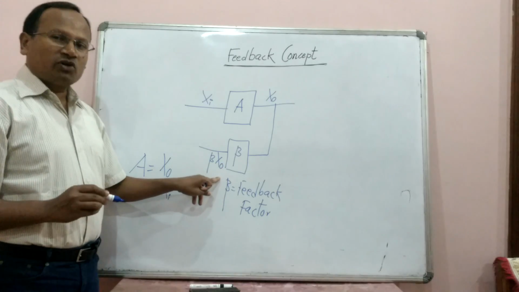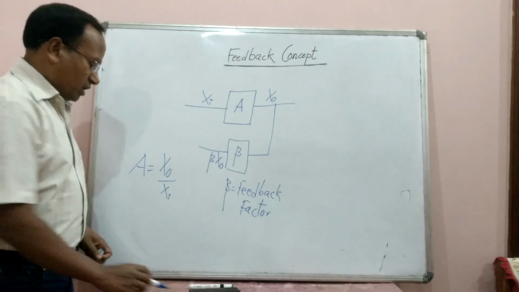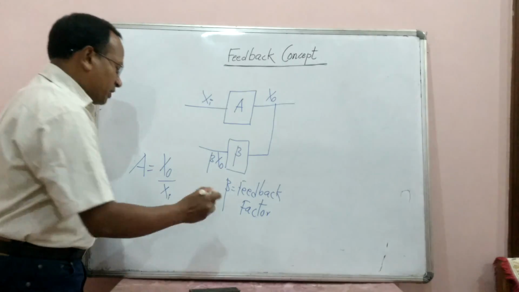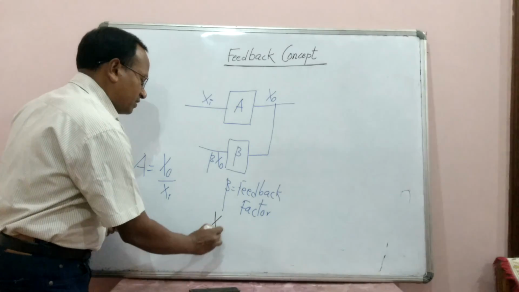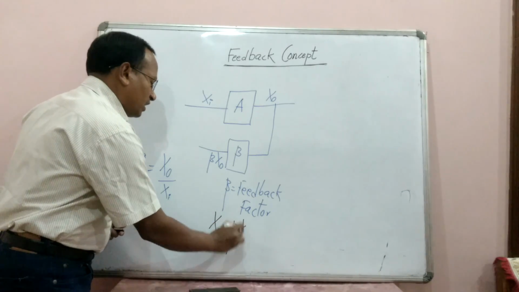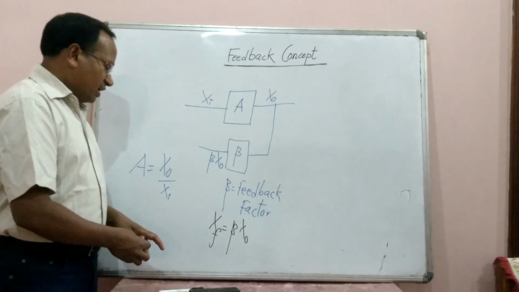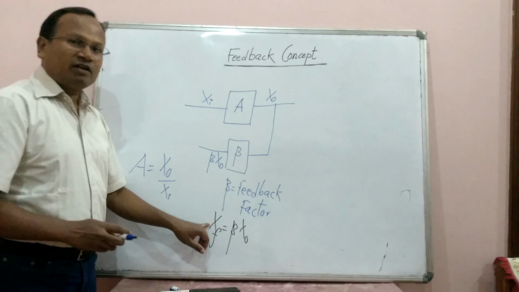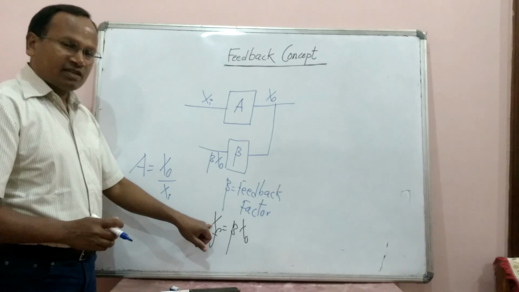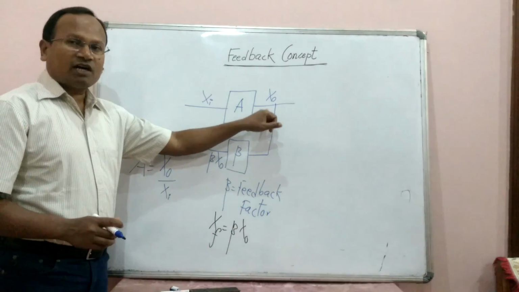Some part of the output which is beta Xo, and this beta Xo can also be written as XF. Why can we write XF? XF is the signal and F is the feedback signal. So this is the feedback signal which is beta times the output signal.